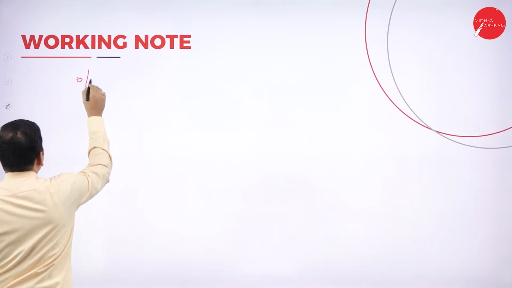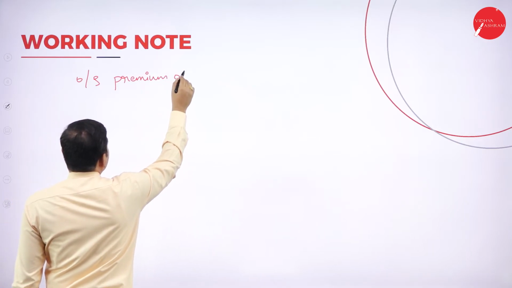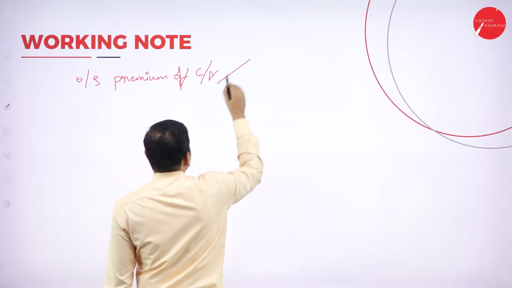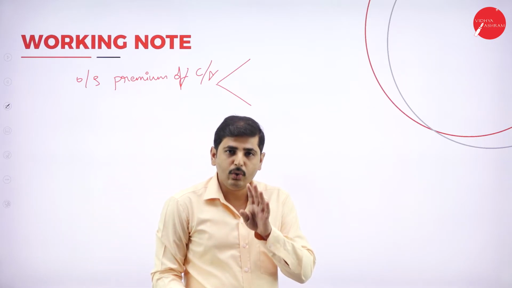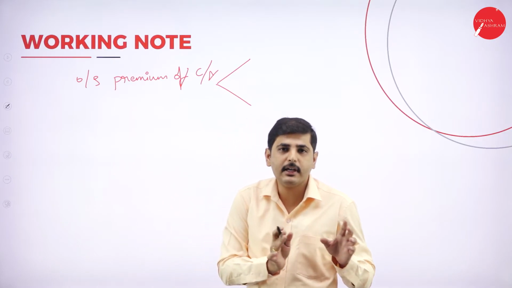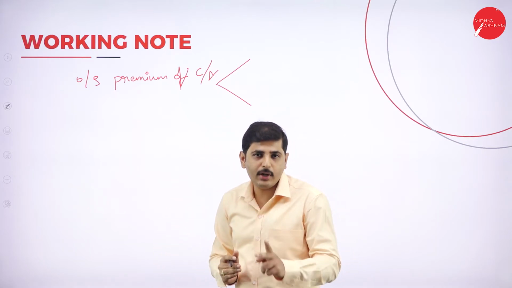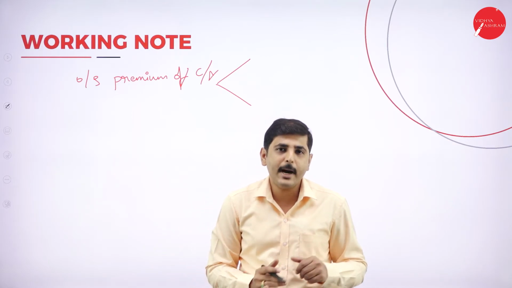So what are the adjustments we will get in this type of problems? First one, outstanding premium of current year. So where can we show outstanding premium of current year? See, all the adjustments will have a twofold effect. One effect in the revenue account schedule, another effect in the balance sheet schedule. Once again I am repeating, all the adjustments will have twofold effect. One effect should come in the revenue account schedule, and another effect should come in the balance sheet schedules.